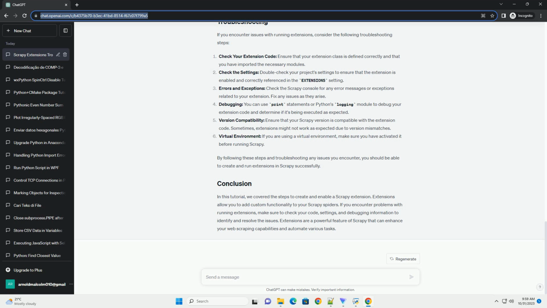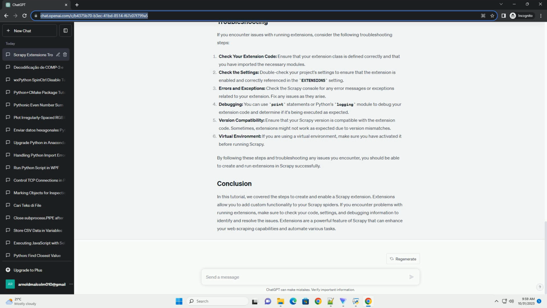Check the settings: double-check your project's settings to ensure that the extension is enabled and correctly referenced in the extension setting. Errors and exceptions: check the Scrapy console for any error messages or exceptions related to your extension. Fix any issues as they arise. Debugging: you can use print statements or Python's logging module to debug your extension code and determine if it's being executed as expected. Version compatibility: ensure that your Scrapy version is compatible with the extension code.